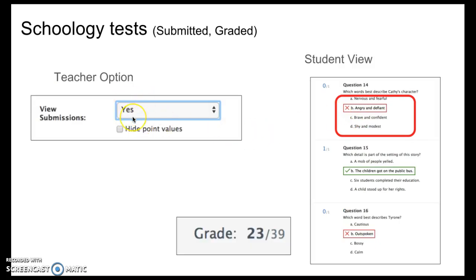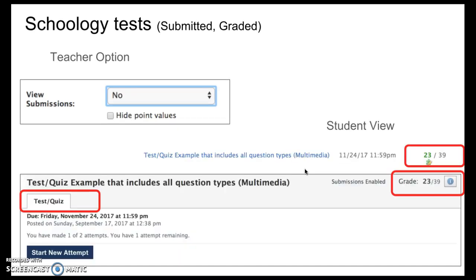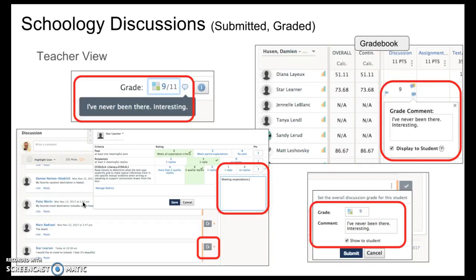If they choose just yes, but not with correct answers, notice they see their score, but then they just see what they responded, but it doesn't tell them what their correct answer should have been. If no has been selected, all they see is their grade, but they can't go in and see any individual results. That tab doesn't even exist for them.